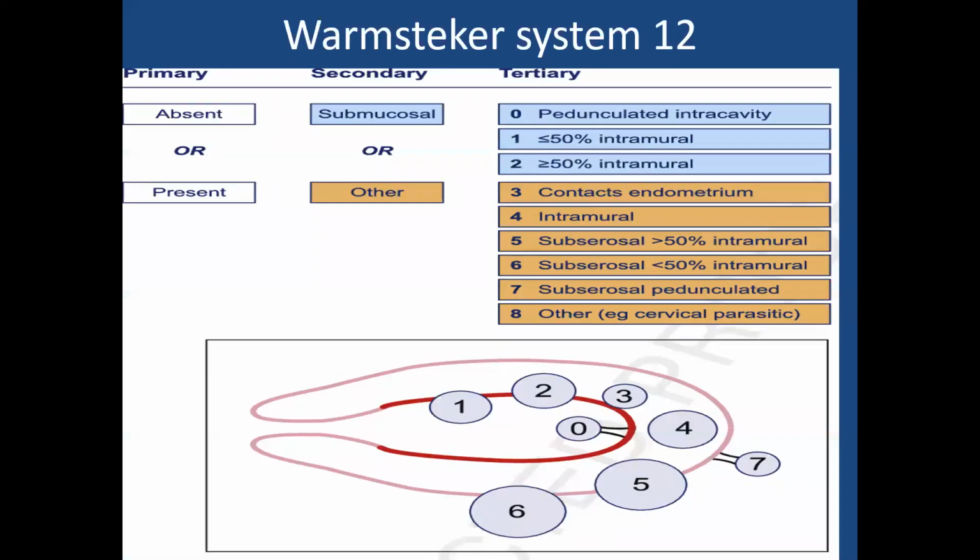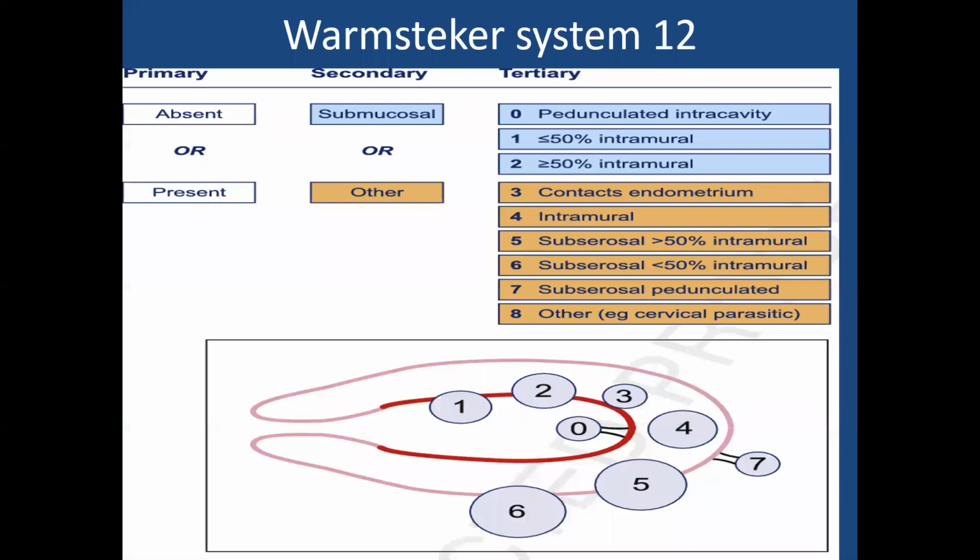In this system, fibroids are classified into 8 types depending upon the position of fibroids. Basically, all fibroids start as intramural fibroids, and depending upon the growth towards the endometrium or towards the peritoneum, they will become submucosal fibroids or subserous fibroids.